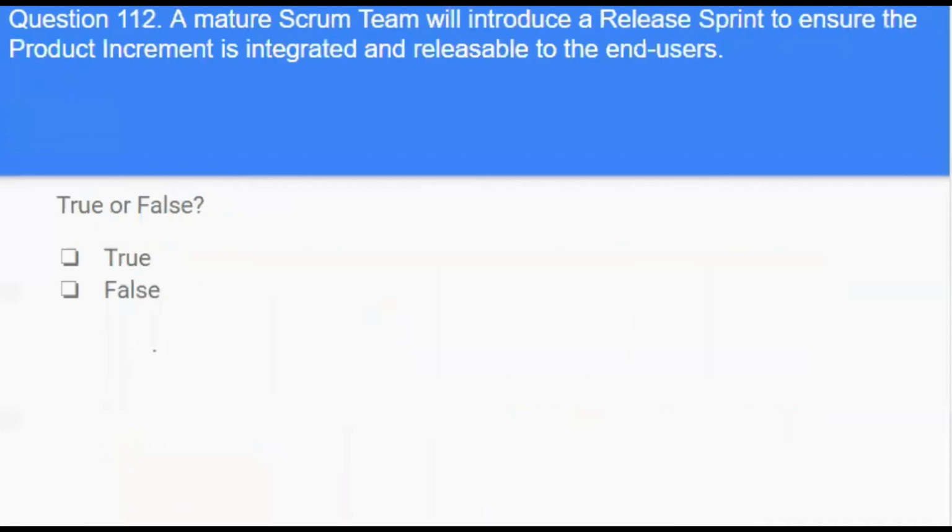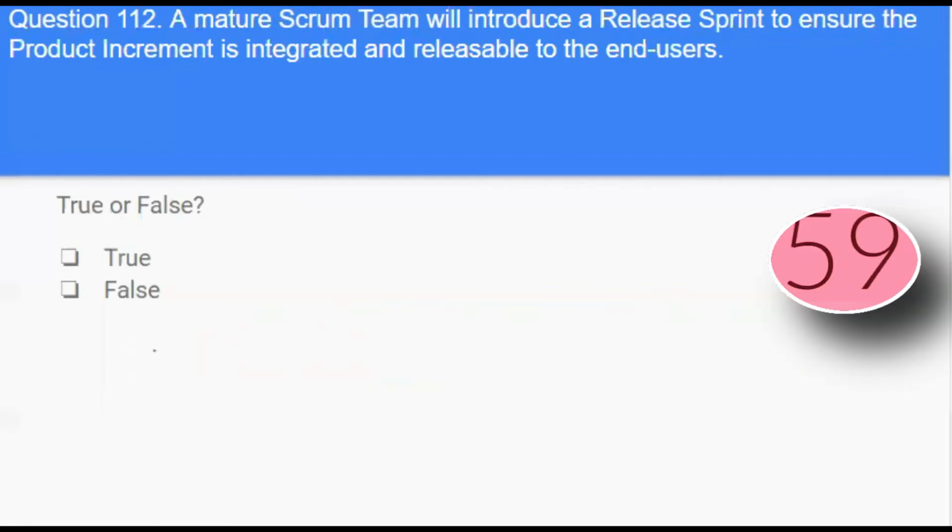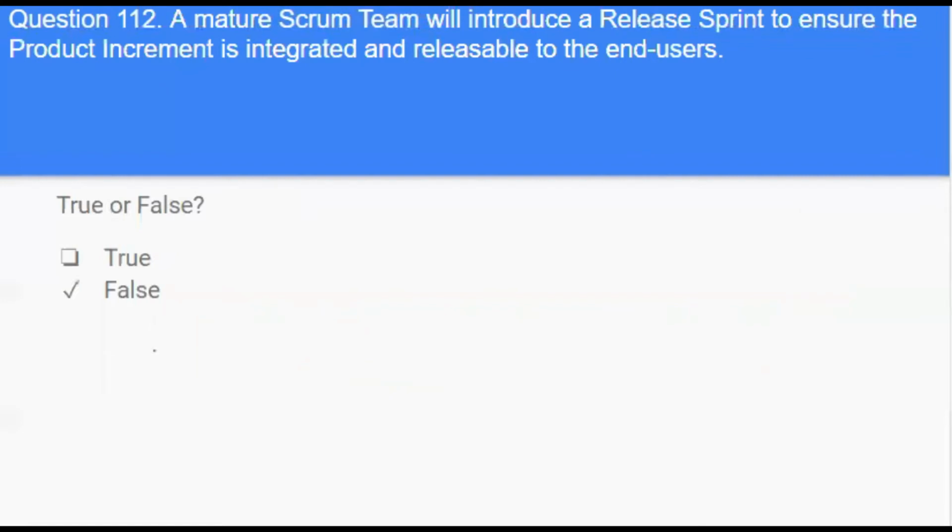Next question. A mature Scrum team will introduce a release sprint to ensure the product increment is integrated and releasable to the end user. True or false? Answer is false. There is no release sprint in Scrum. Any work must be handled within the sprint.